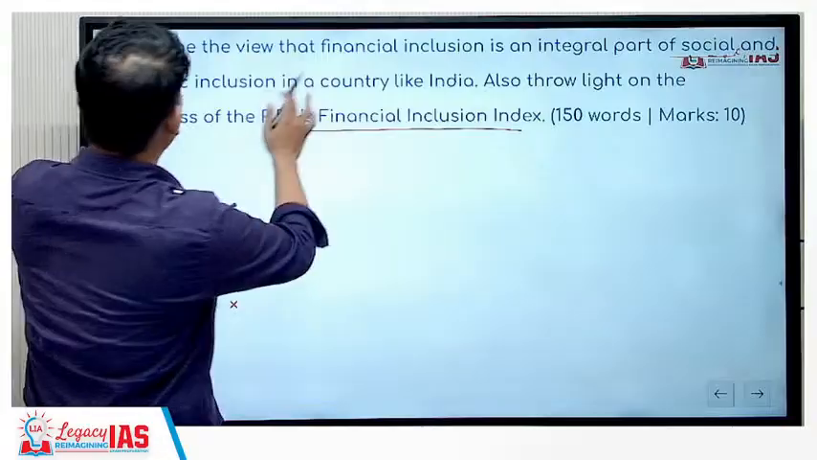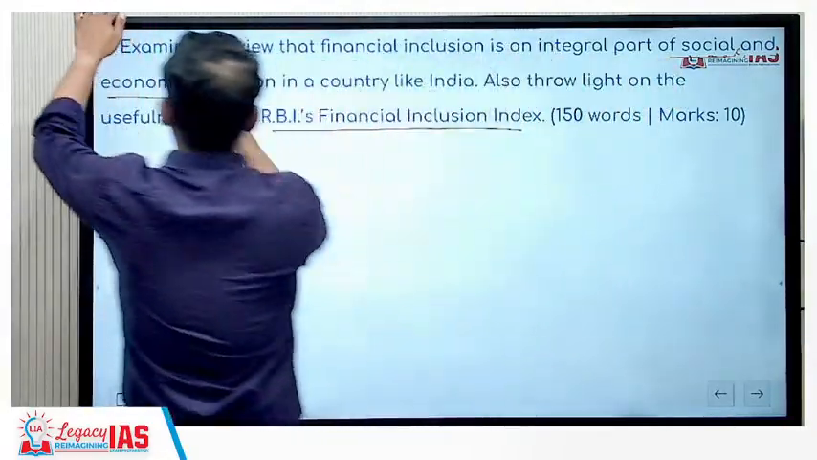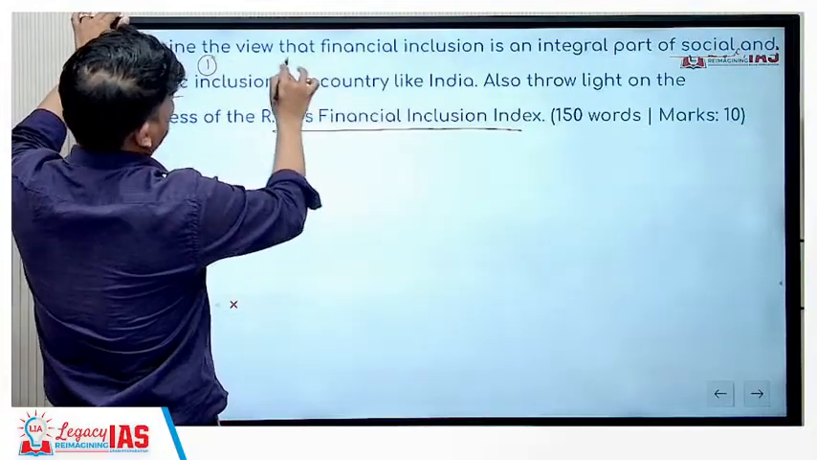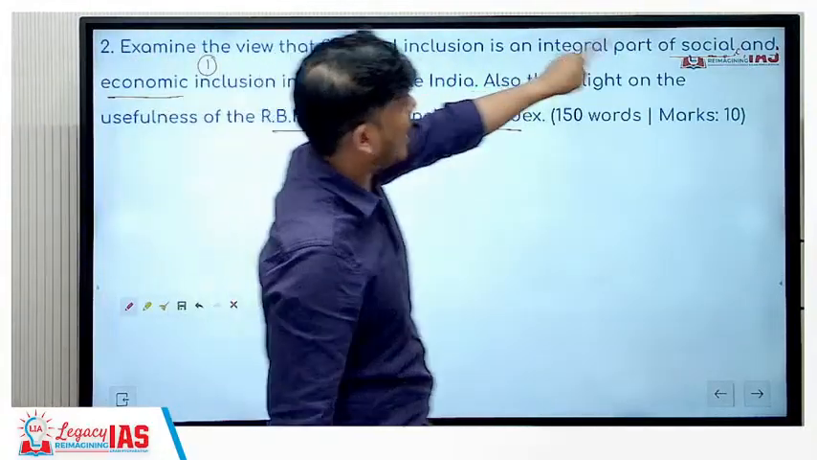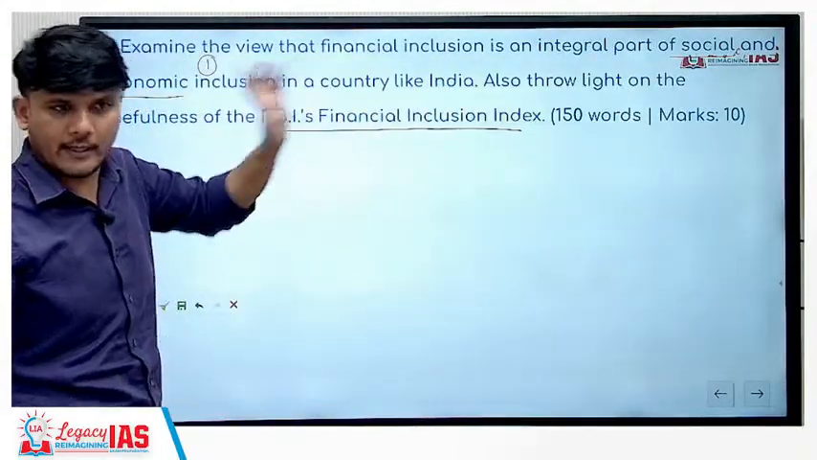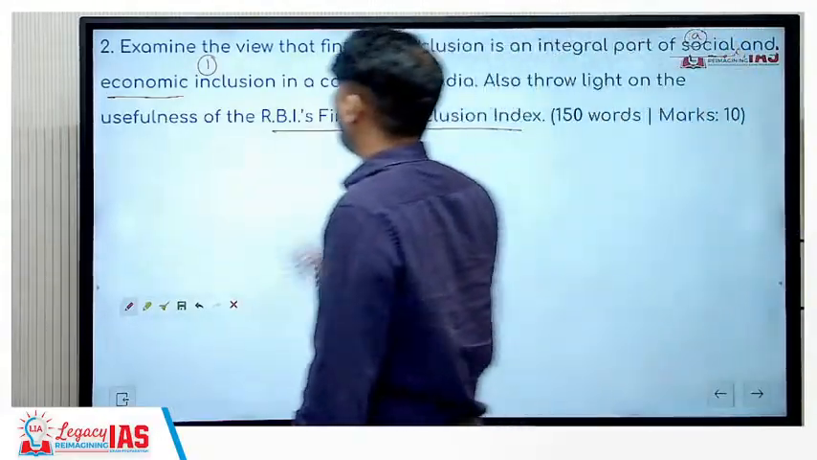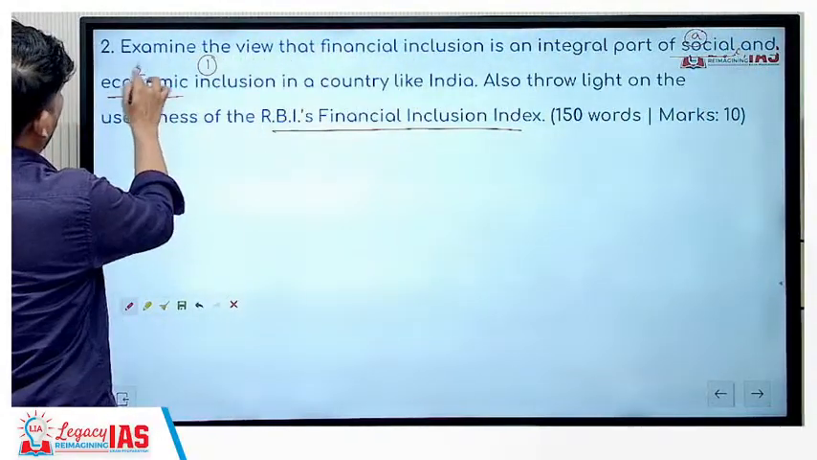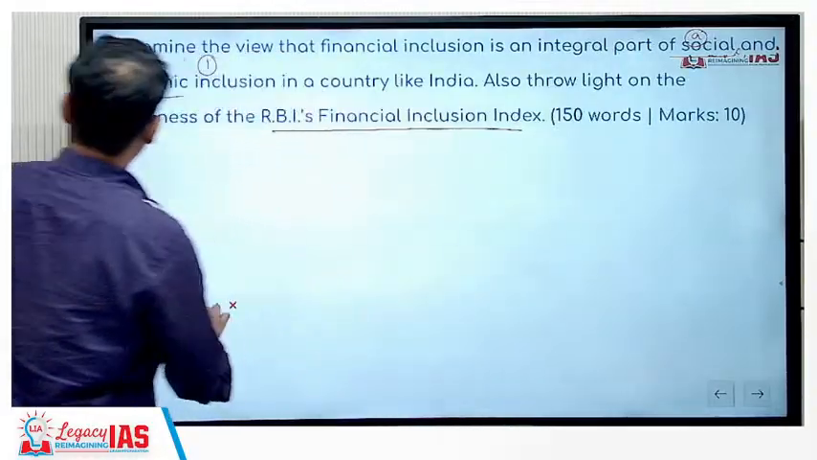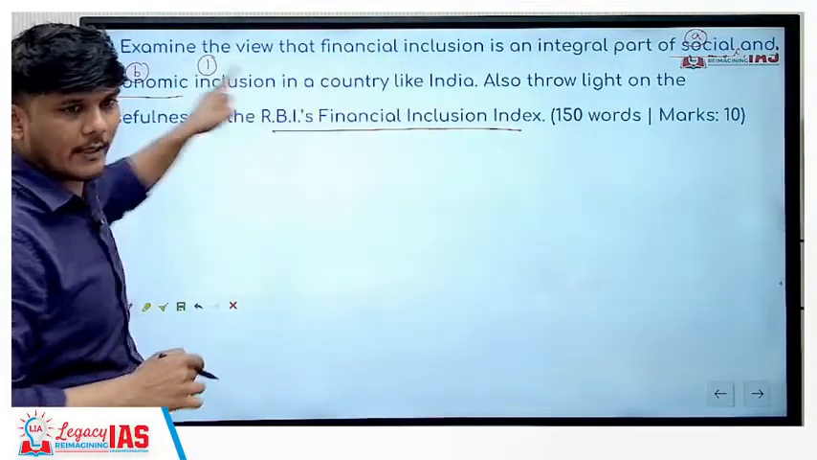Now let us break it down. Examine the view that financial inclusion is an integral part of social and economic inclusion in a country like India. So social becomes the first perspective and economic will be the second perspective over here. So you can see your answer now has 1A, 1B.